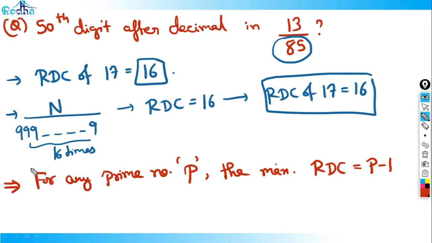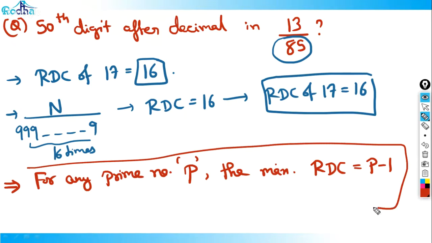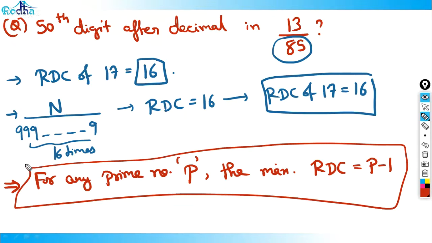Very important to remember here. So for any prime number P, the maximum RDC will be equal to P minus 1.